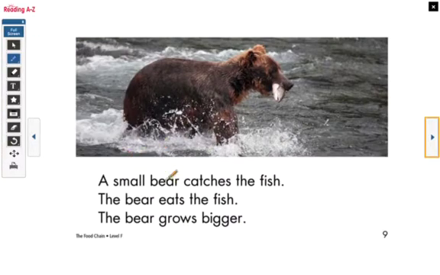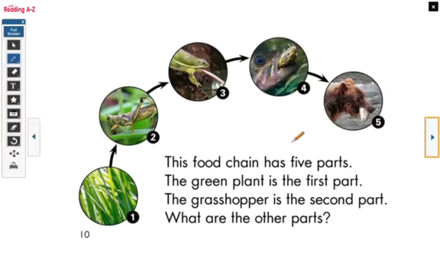A small bear catches the fish. The bear eats the fish. The bear grows bigger. So what questions could we ask here? Maybe, what kind of fish does the bear eat? How many fish does the bear want to eat to be full? Did the fish know it was going to be eaten by a bear? All of these are questions that we can ask.